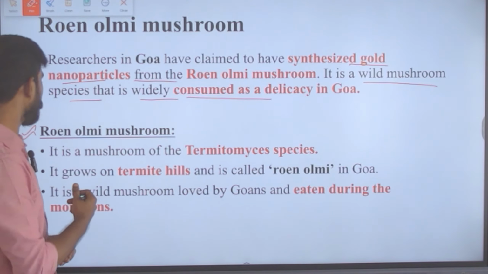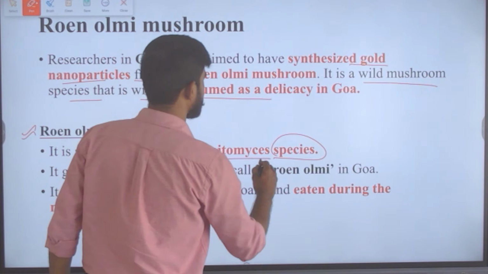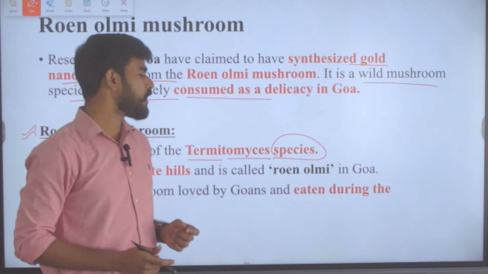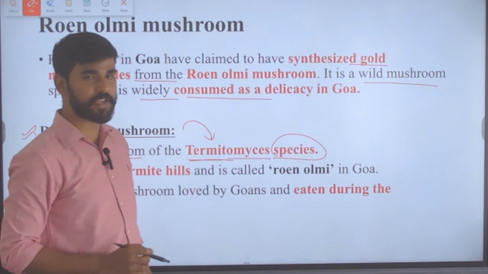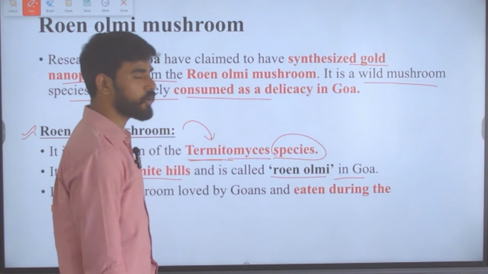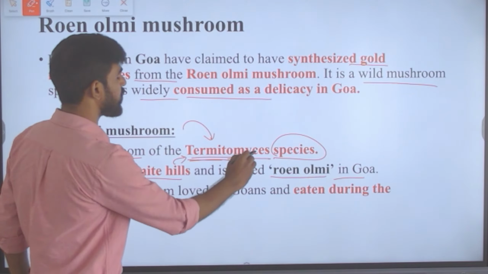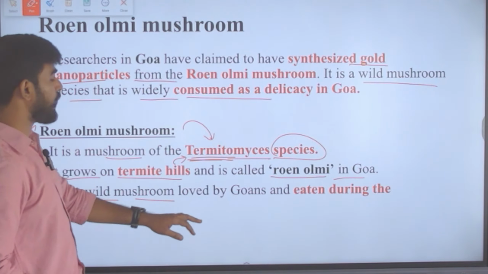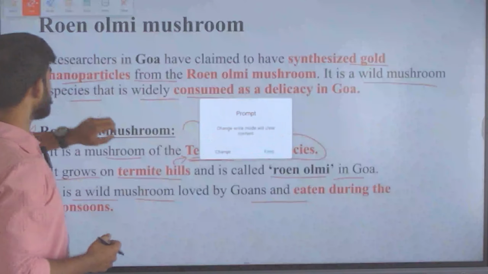Okay, so Roen Olmi mushroom, it is a mushroom of a particular species called Termitomyces. There is a specific reason why it is under this species. The name has a significance. It grows on termite hills and is called Roen Olmi in Goa. So just because it is growing on termite hills, it is called Termitomyces species. And it is a wild mushroom species which is loved by Goans and eaten during the monsoon season.